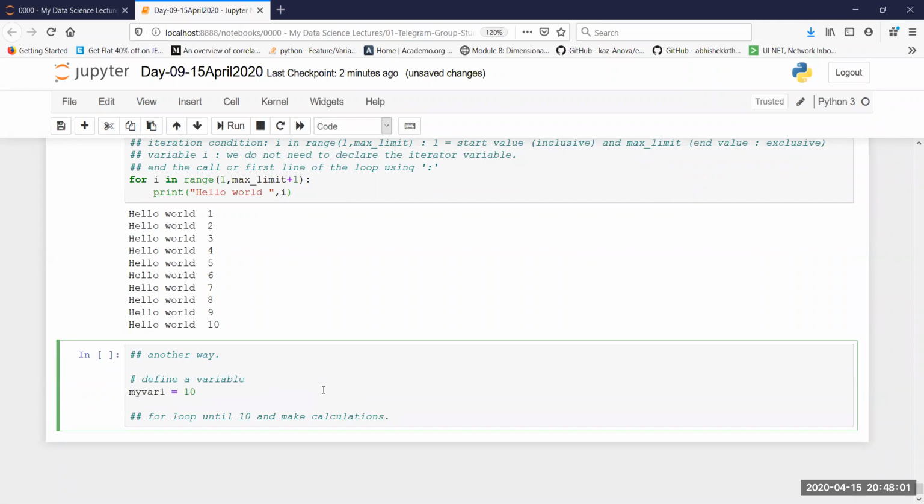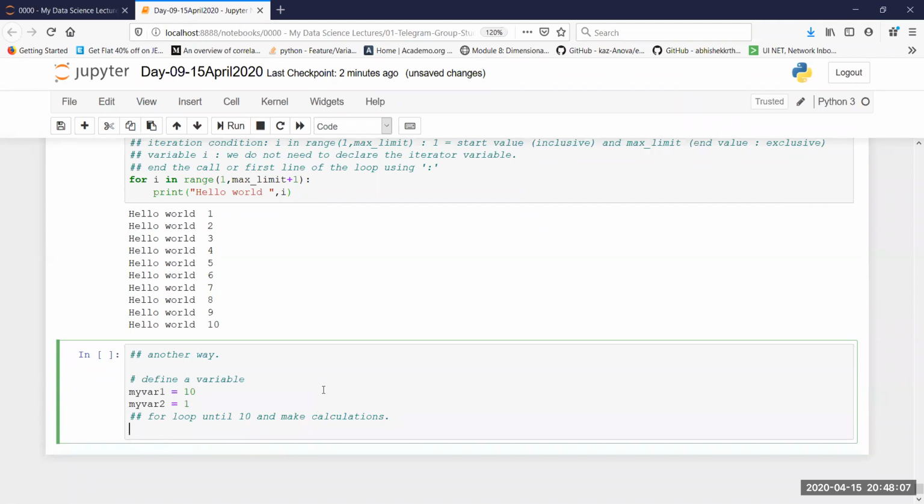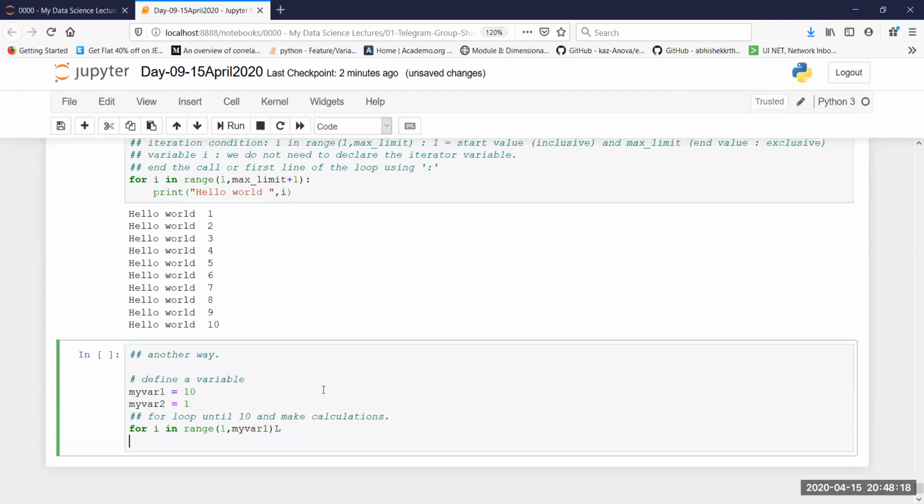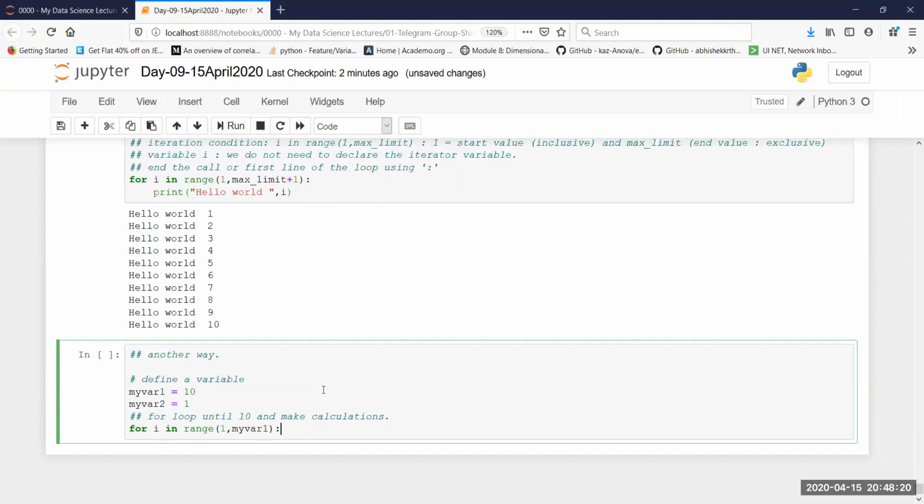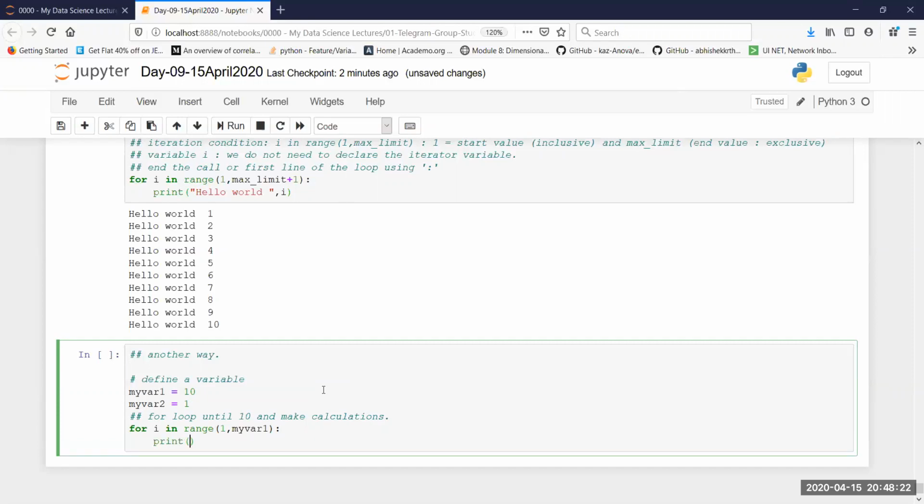So for example, I have another variable my var2, which is 1. Now what I'm going to do in this case, I'm going to simply write for I in range 1 to my var1, and here I'm going to do print. First of all, I'm going to print I am at position this.